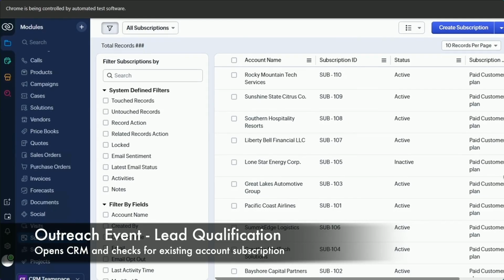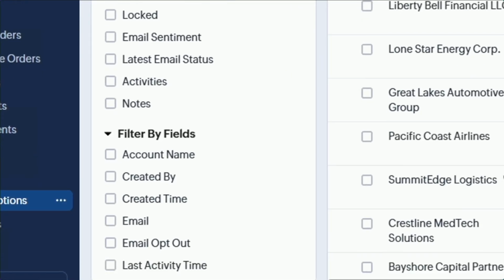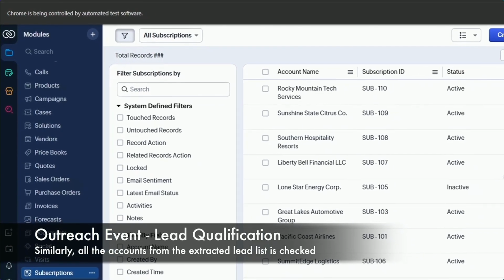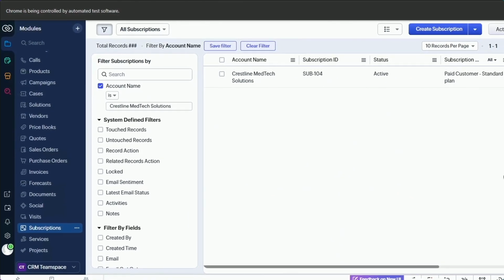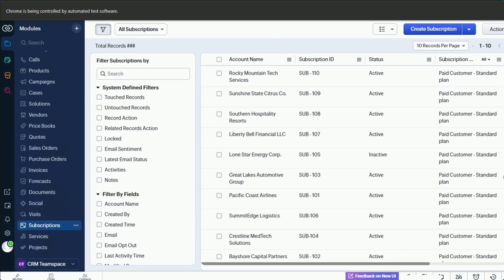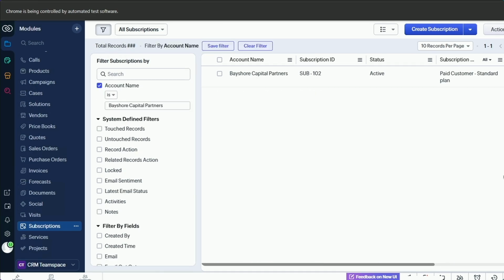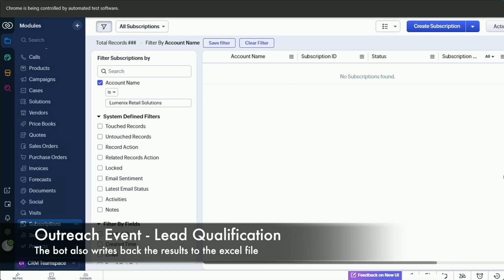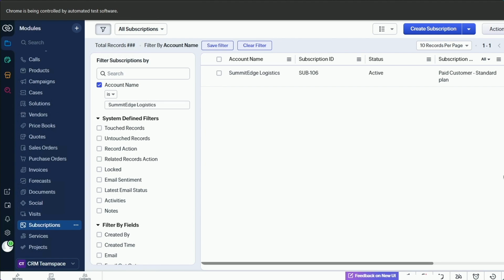Now, using this, open your CRM, go to the account name, filter by that account name, and see if that lead is present. Based on whether the lead is present or not, go back and update your Excel sheet. So this is one flow, but it will continuously look for all the other rows too. The bot will also write back the result to the Excel file. It looks through the entire sheet, all the rows, and updates it.